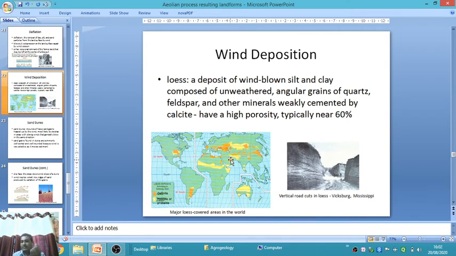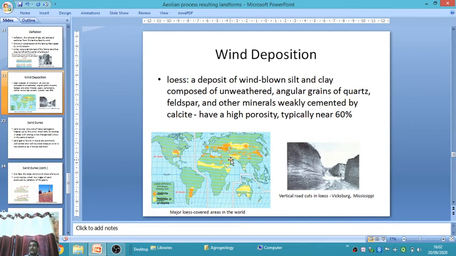Loess deposits are found because loess means very fine particles of wind-blown silt and clay composed of unweathered angular fragments of quartz, feldspar and other minerals. Those are weakly cemented, meaning they are not cemented very well, therefore it is very loose, such as calcite with high porosity.